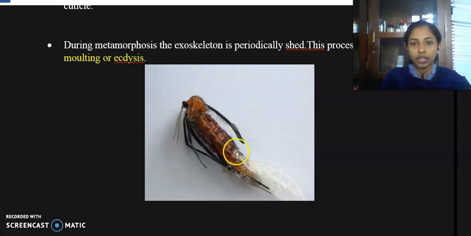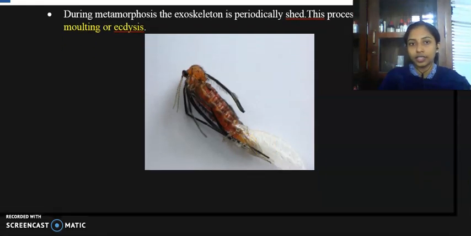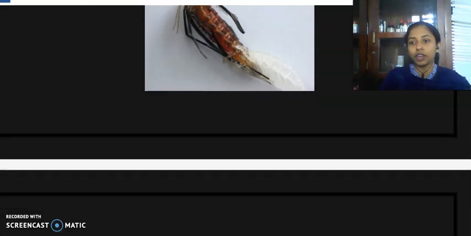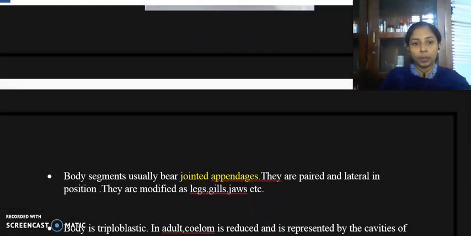This particular organism shed its exoskeleton, which is the cuticular layer, and it occurs during metamorphosis. Okay, so during metamorphosis, their exoskeleton is periodically shed, and this process is called molting or ecdysis, which is a unique feature of phylum Arthropoda.